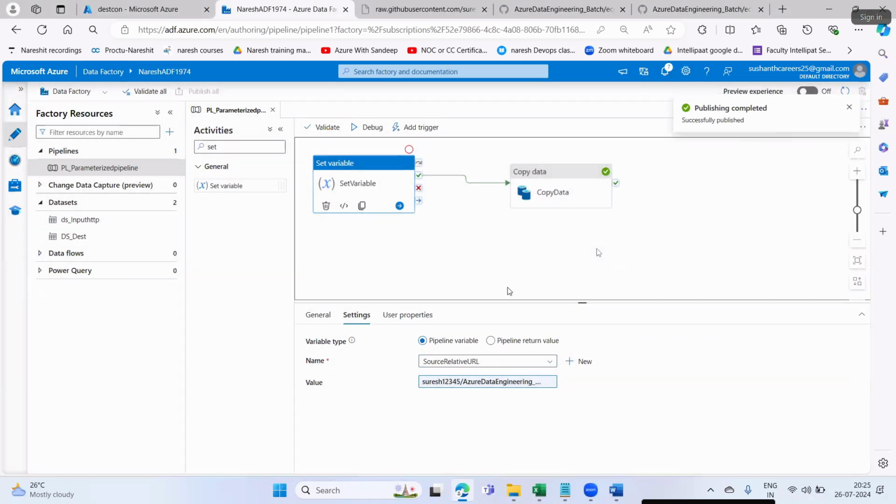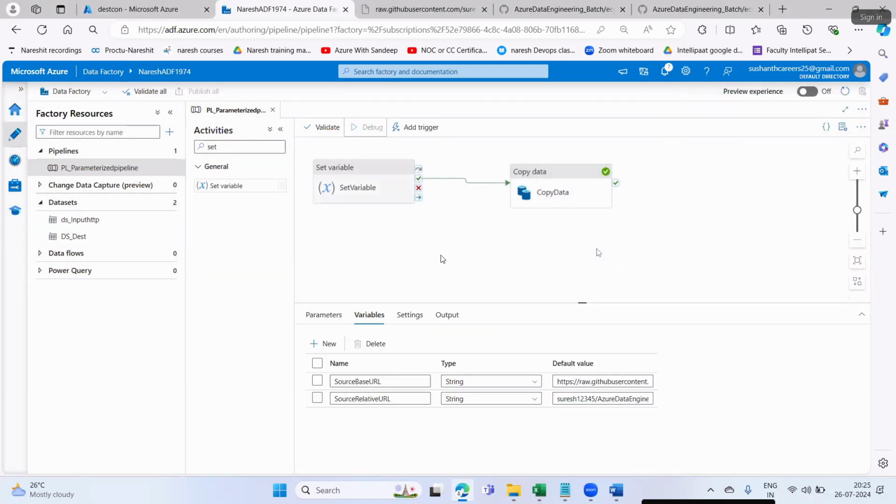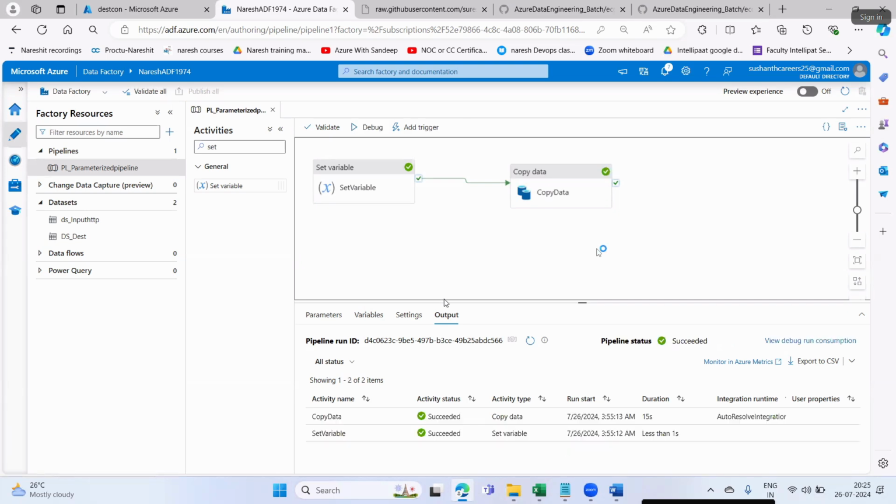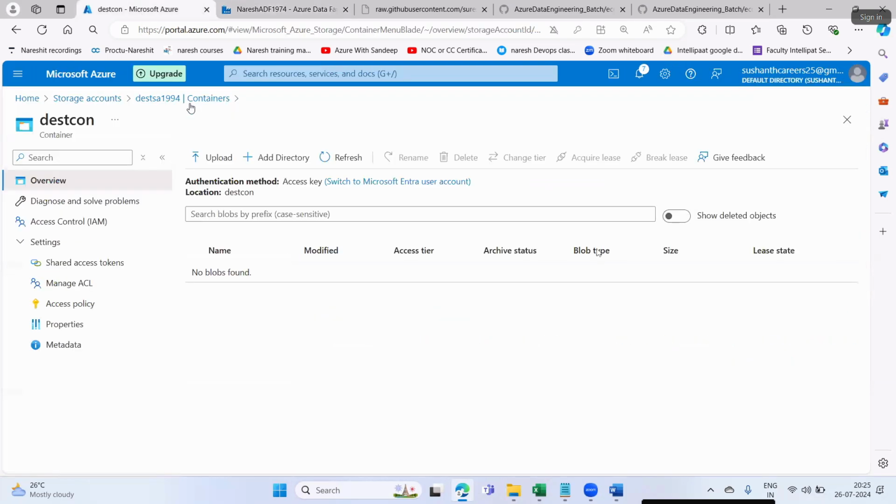Publishing completed. Click on close. Say debug. Now see, it will load testing.csv. Okay, completed.